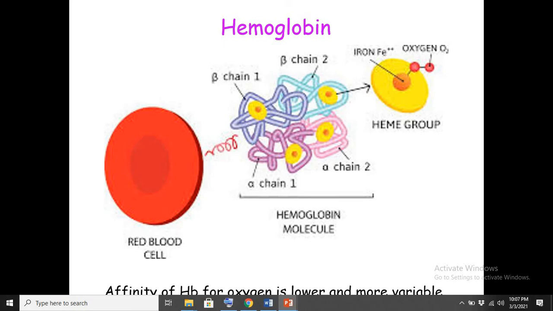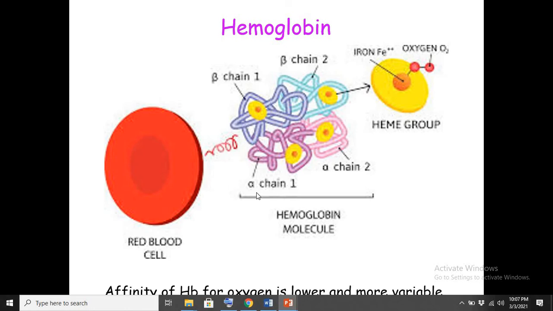So due to this affinity of iron, the oxygen molecule will bind with the iron within this heme group, which is present in the hemoglobin. By doing so, the hemoglobin carries oxygen in your blood and transports oxygen to different parts of your body.